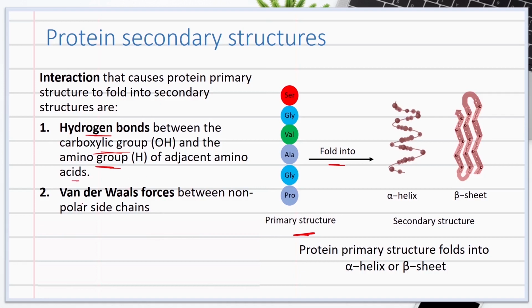The second interaction is the van der Waals forces that can act between nonpolar side chains. These interactions contribute to protein folding into secondary structures. The two common secondary structures that can form when the primary structure folds are alpha helix and beta sheet.